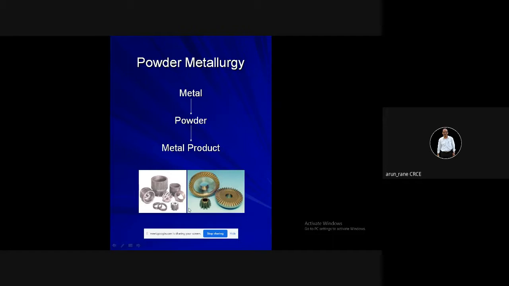And these are the various products that you get in powder metallurgy. This is called the hypoid bevel gear, hypoid, H-Y-P-O-I-D. This is your crown wheel, then these are your spur gears and many more. These are basically gears, but other than gears, you can manufacture bushings, bearings, round products, rectangular products. Any products you can manufacture by the powder metallurgy process.